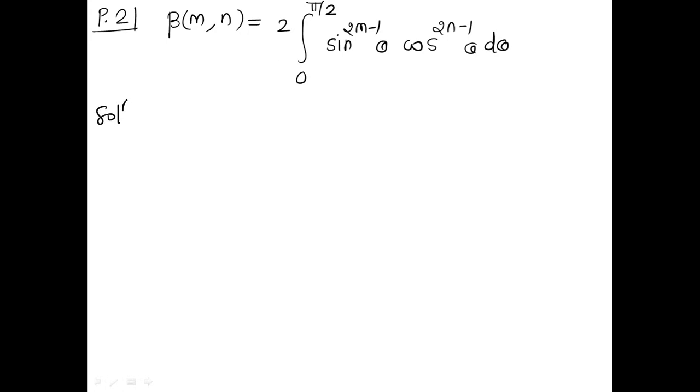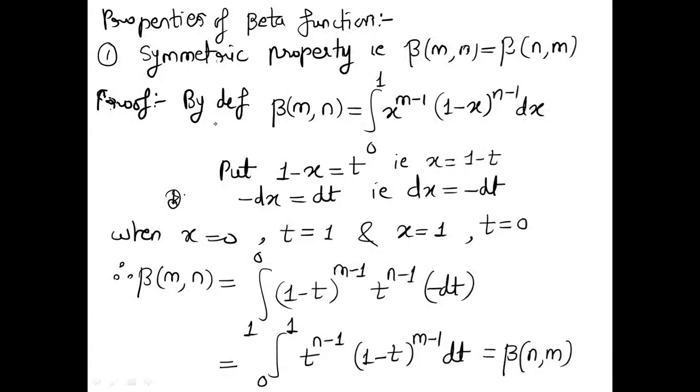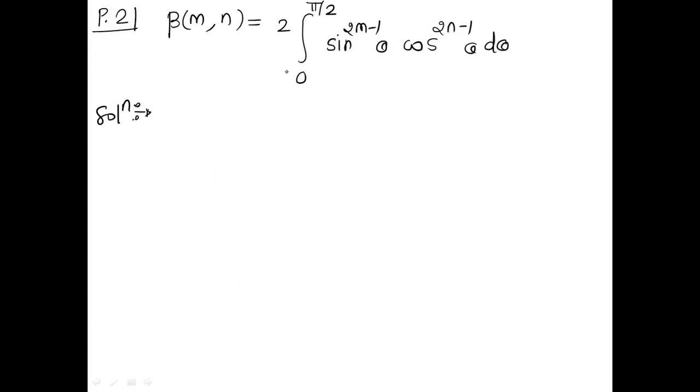Okay, so for this, so far the only things known to us are one, the definition of the beta function, and second, the symmetric nature, right? So I don't think the symmetric nature will be useful to derive this result. So the only option left then is the definition. Okay, so we will use the definition.